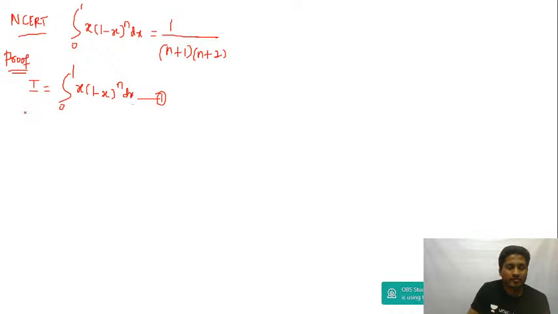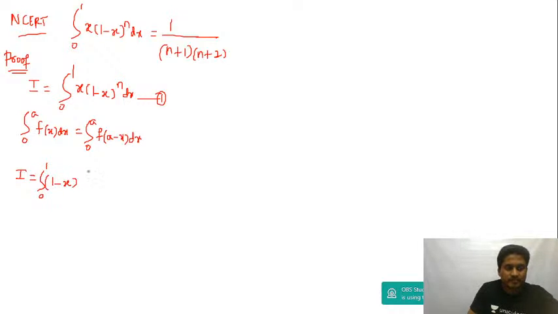I'm going to use the property integral 0 to a of f of x dx is equal to integral 0 to a of f of (a minus x) dx. So I is equal to integration 0 to 1; change x to upper limit minus x, which is 1 minus x, and x to the upper limit minus x gives (1 minus x) whole power n dx.